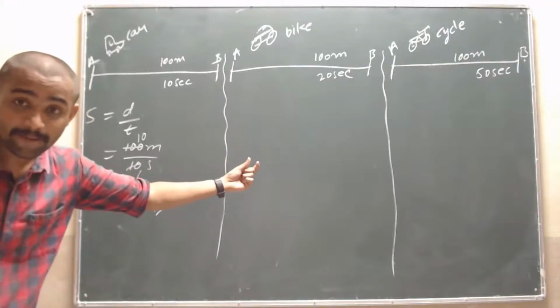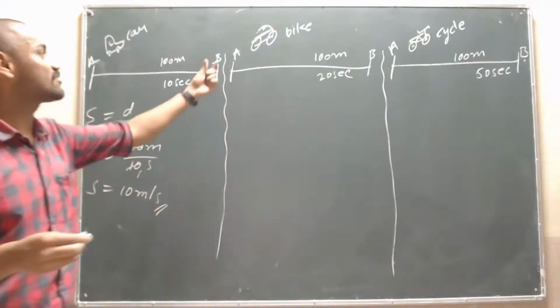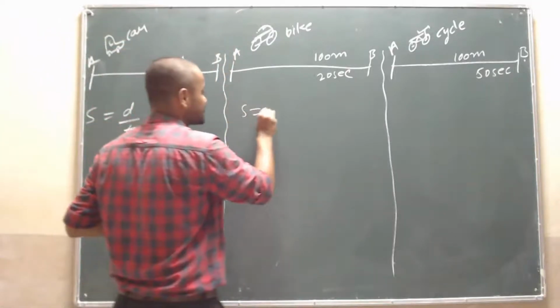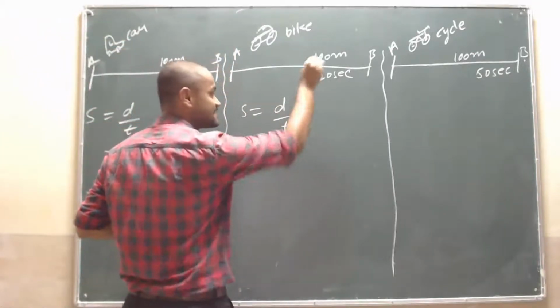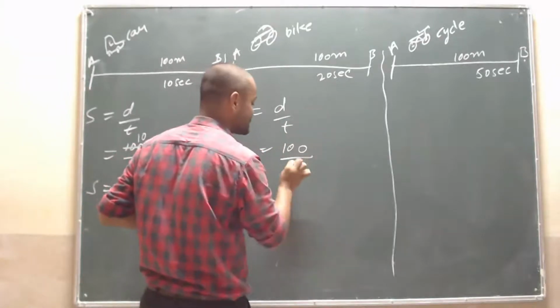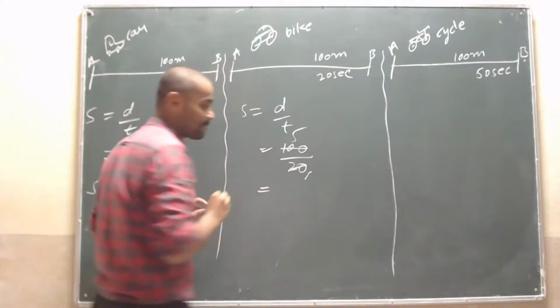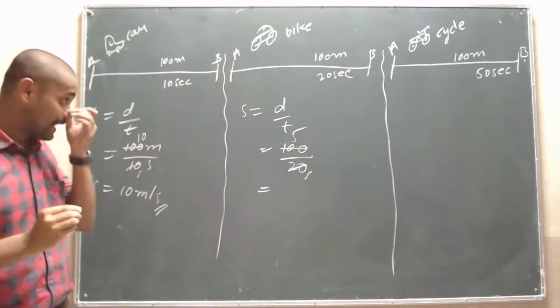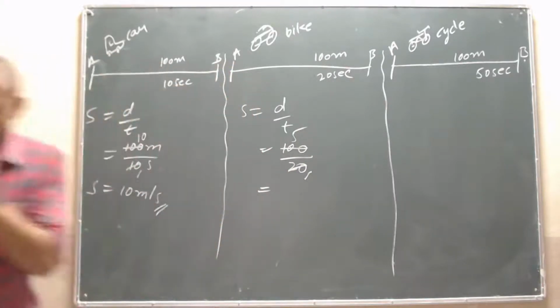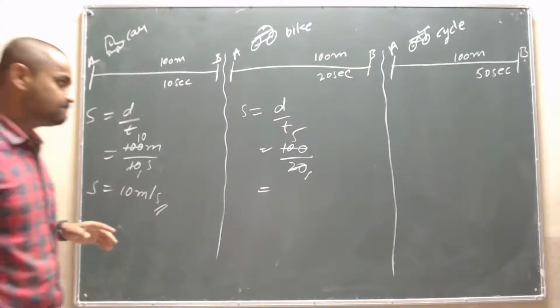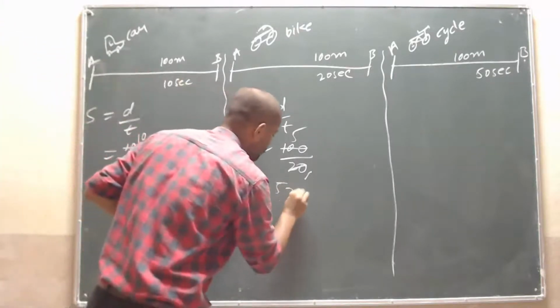Next, move to the second case, that is the bike. We know the formula d by t. The distance is 100 and the time taken is 20. 20 fives are 100, so it is 5 meter per second.